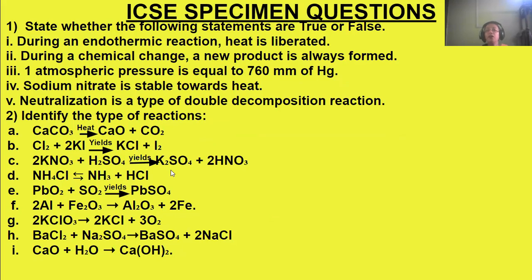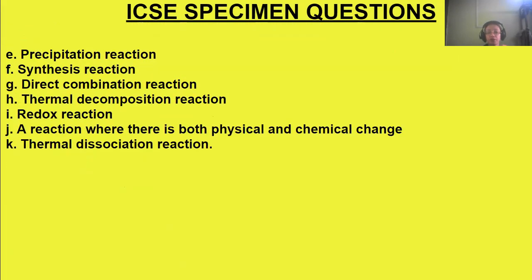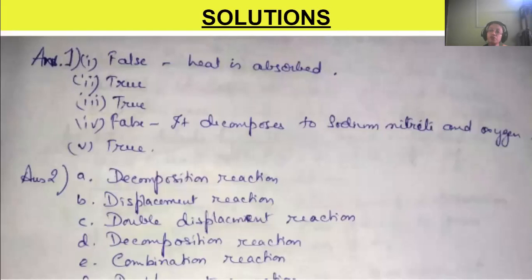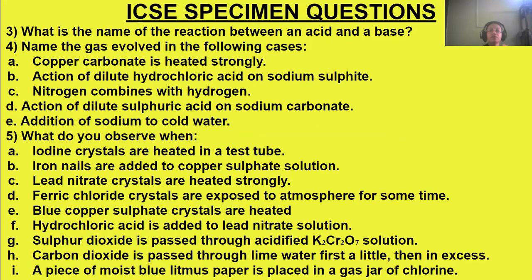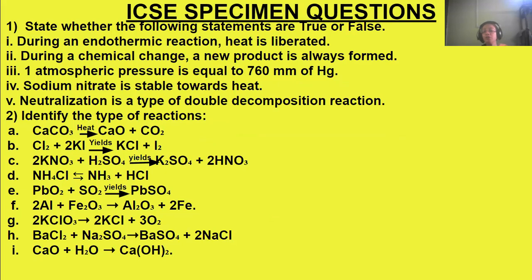Lead oxide and sulfur dioxide combining together to form lead sulfate. It's a combination reaction. Okay, lead oxide is combining with sulfur dioxide to form lead sulfate. Okay. Next is aluminium combining with